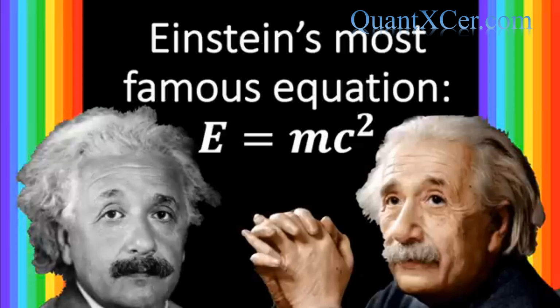The equation E equals mc squared is perhaps the most famous equation in all physics, but very few people actually know what the equation means or where it comes from. In this video, I would like to show one method for deriving this equation, as well as provide some insight into what the equation actually means. Along the way, we will also touch upon some of the most fascinating features of Einstein's theory of special relativity.